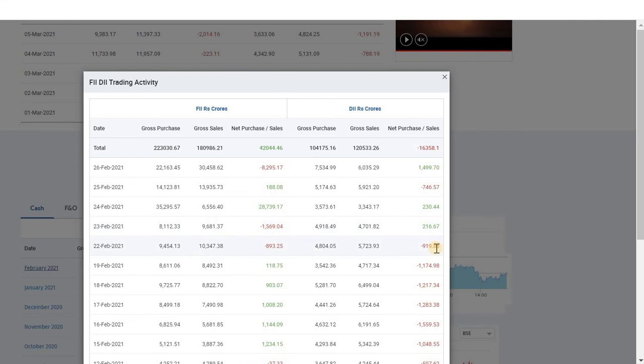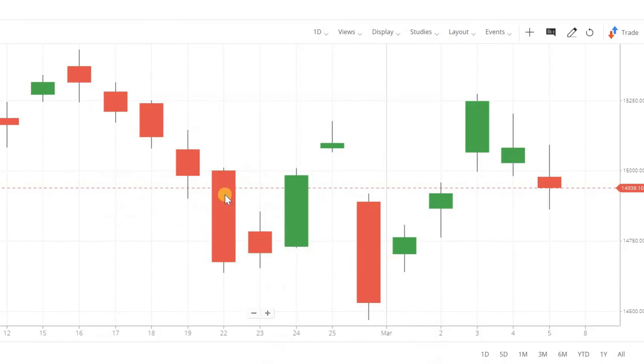FIIs have more ability to decide the market movement compared to DIIs. Due to that reason, if FIIs are selling very hugely compared to the buying of DIIs, then the market will fall very hugely. On February 23rd, FIIs sold for 1569 crores and DIIs bought for 216 crores. So what is the net selling here? 1300 crores. This 1300 crores is less compared to 1800 crores here. So the amount of fall that happened on February 23rd is less compared to February 22nd.